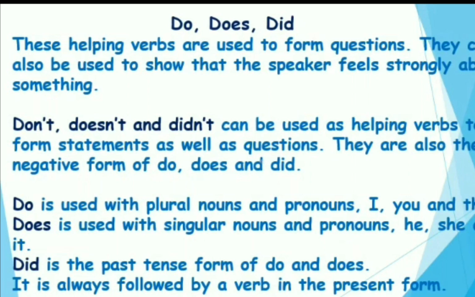Now let's move on to do, does, and did. These helping verbs are used to form questions. They can also be used to show that the speaker feels strongly about something. Don't, doesn't, and didn't can be used as helping verbs to form statements as well as questions. They are also the negative form of do, does, and did.